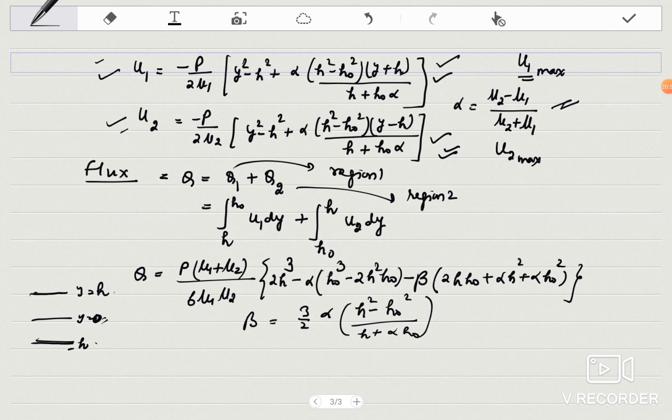Okay. So this is all about this article, and your flow between parallel plates is finished, which we have discussed for 3 cases. In one, the flow between parallel plates where plates were non-porous, another when your plates were porous, and the third one, it is the flow of 2 immiscible fluids confined between 2 parallel plates.